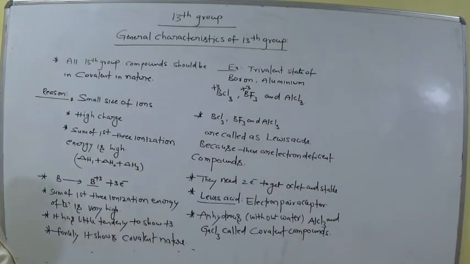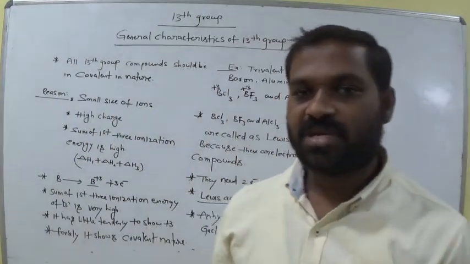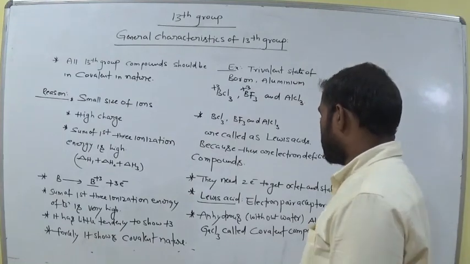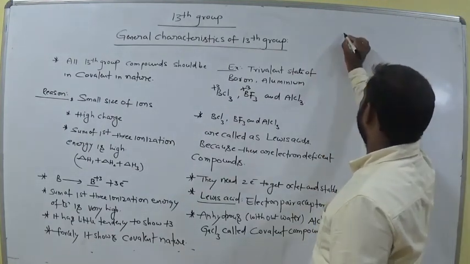Is it clear? Anhydrous means without water. So such compounds are also called covalent compounds in the anhydrous condition.